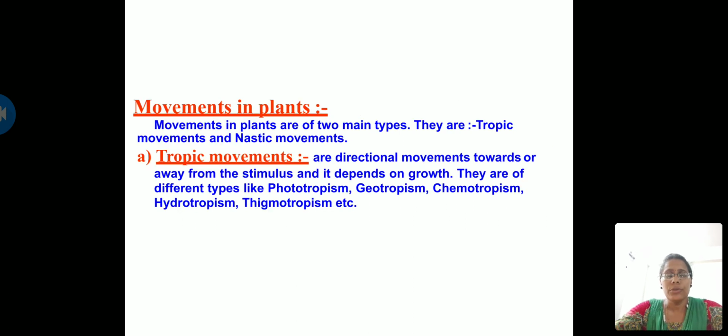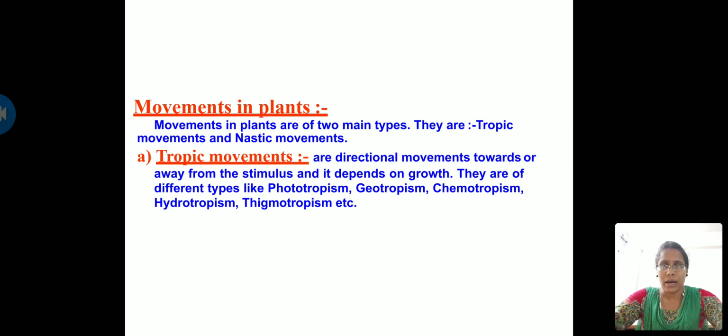Next, coming to the movements in plants. Usually the movements in plants are regulated by the hormone called auxin. This is merely due to the diffusion of auxin from one region to another region. So movements in plants are of 2 types. These are tropic movements and nastic movements. Nastic movements are also called non-tropic movements. So the first one is tropic movements.